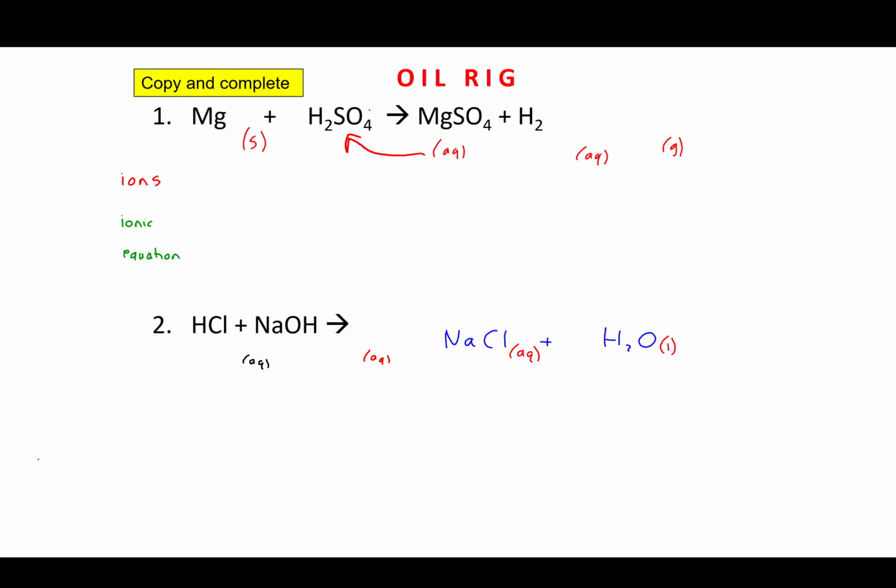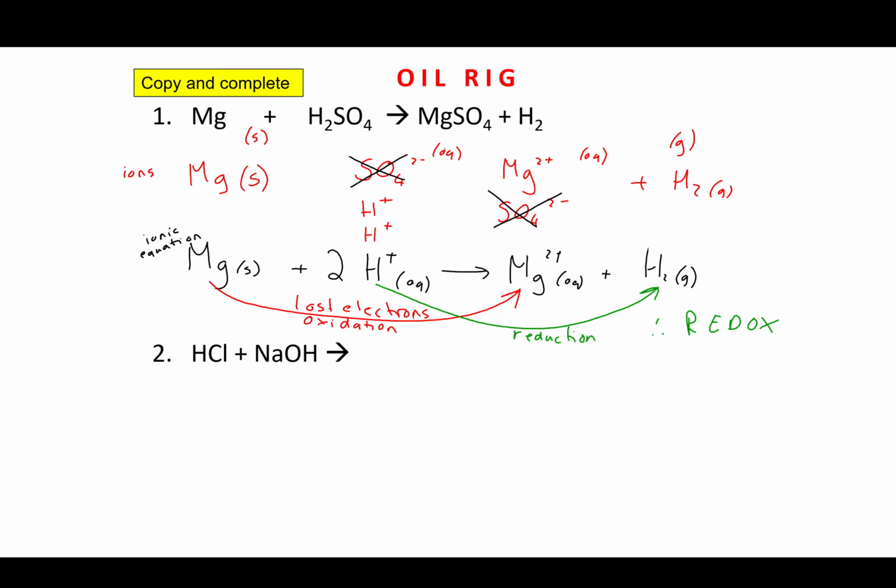The aqueous is the acid. The salt is also aqueous, so it's just dissolved in water. And then the hydrogen gas is produced. So hopefully you understand and appreciate the fact that you're going to see the gas coming off. Okay, and then this is higher tier, that you could also complete and say what the ions are.